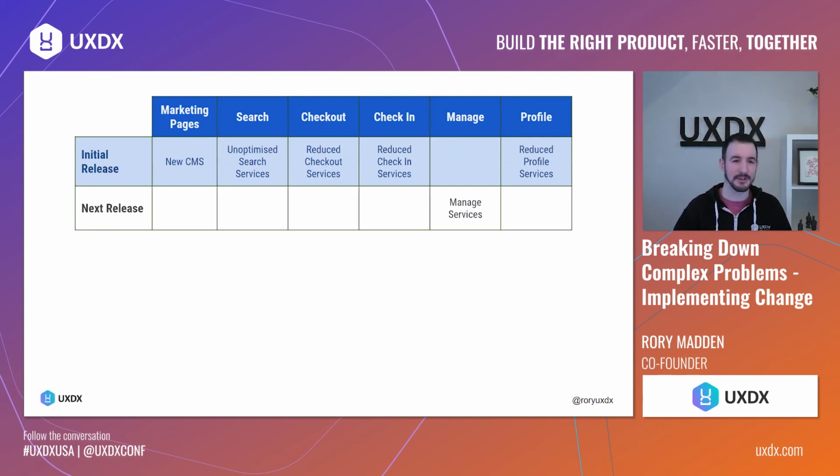So what happened was it was said, okay, well, let's do an initial release. And there was a lot of discussion. This took a very long time to drop manage into a second release. So the idea was if you could get through your booking, then we can sell the tickets. If you want to manage it, you go back into the old website. So you see quite a dramatic difference in how it looks and feels. But the idea was we'd fast follow with the managed services.